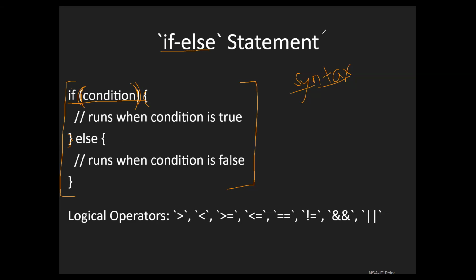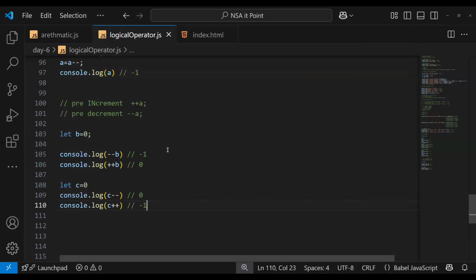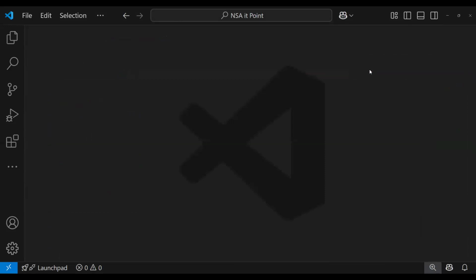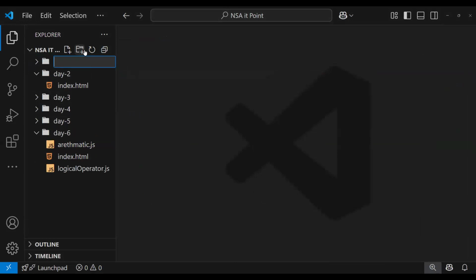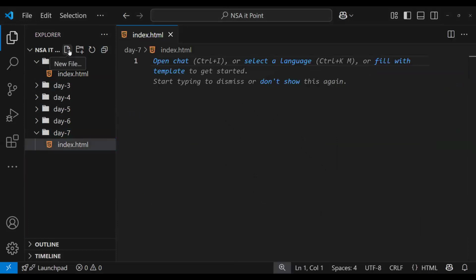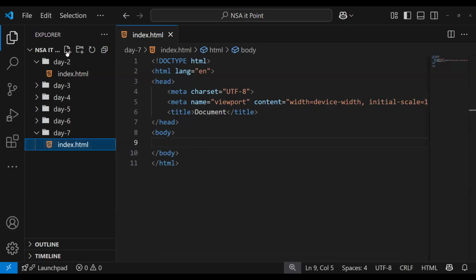Share your screen. Everyone able to see the screen? Let's close everything and create a folder, Day 7. Let's collapse this one. What do we create first? index.html, boilerplate. Then we create a file for the JavaScript.